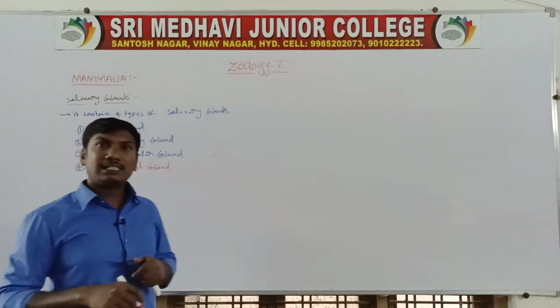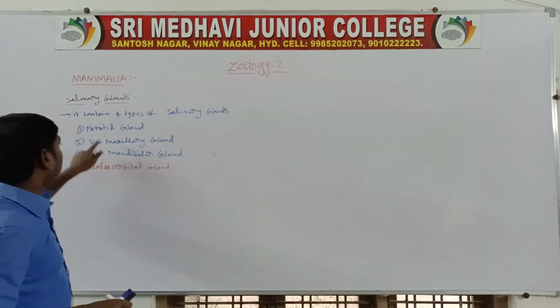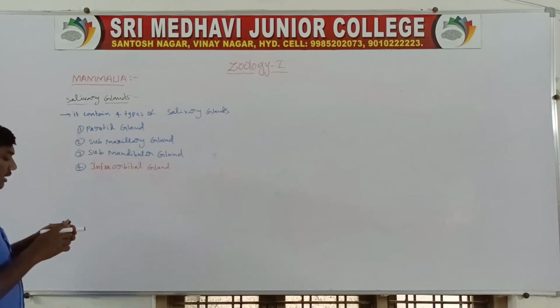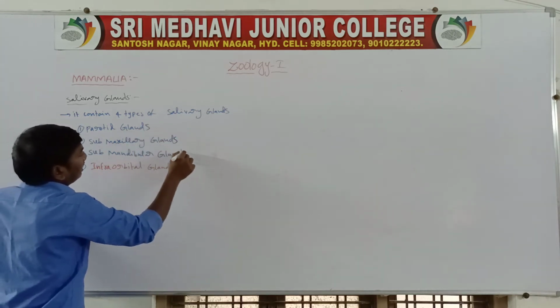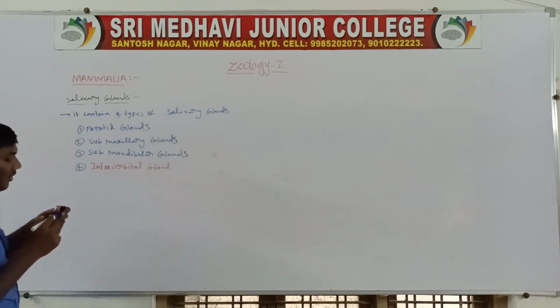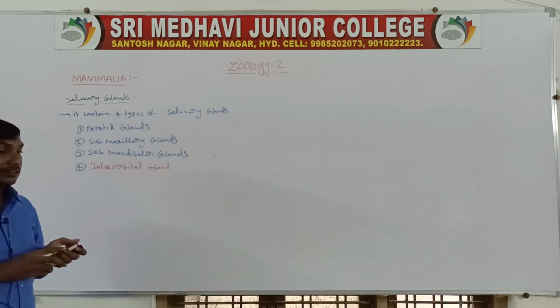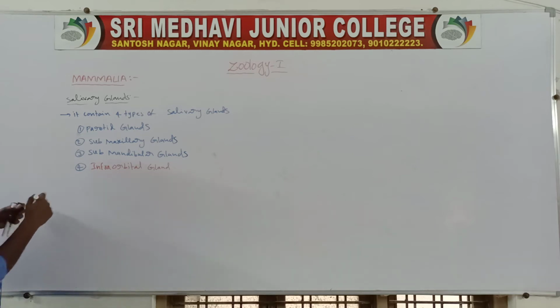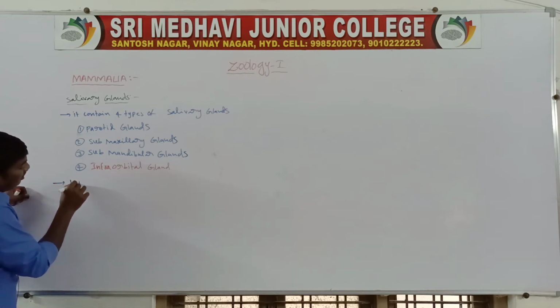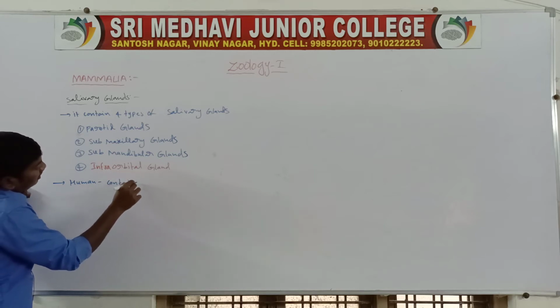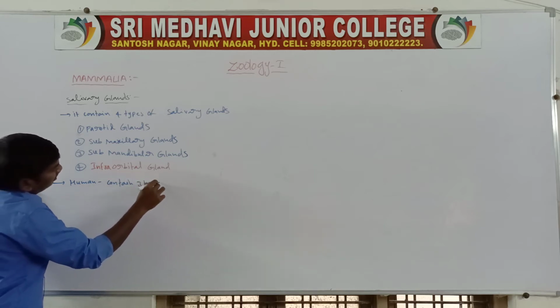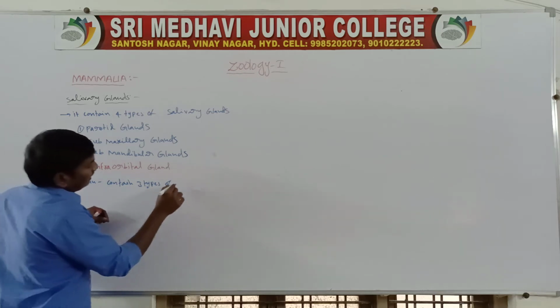Four types of salivary glands present in mammals: parotid glands, submaxillary gland, submandibular glands, and infraorbital glands. So the human being contains only 3 types of salivary glands.